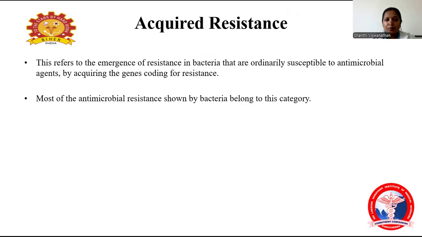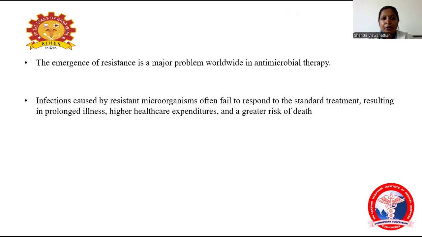So most of the antimicrobial agents are showing this type of resistance. Most groups of bacteria show this type of resistance, that is, acquired resistance. They acquire the resistant genes and make the particular antibiotic drug resistant. Coming to emergence of resistance, it is one of the major problems worldwide in antimicrobial therapy. Infections by resistant microorganisms fail to respond to the standard treatment, resulting in prolonged illness, higher healthcare expenditure, and greater risk of death.